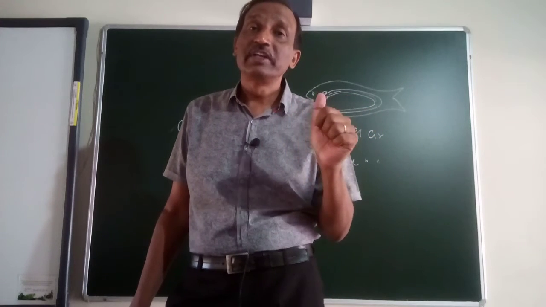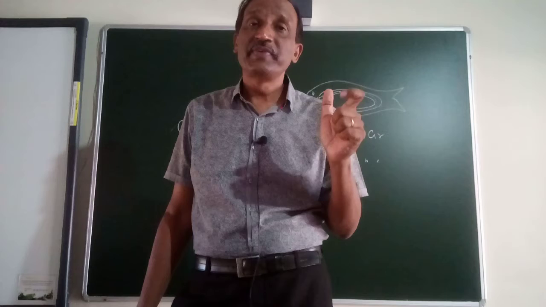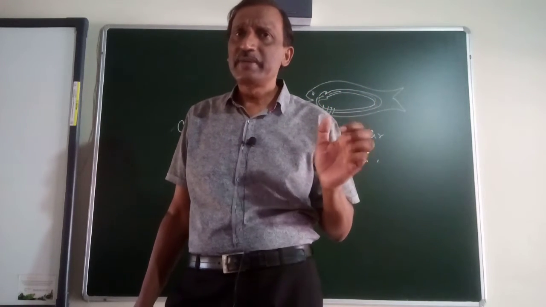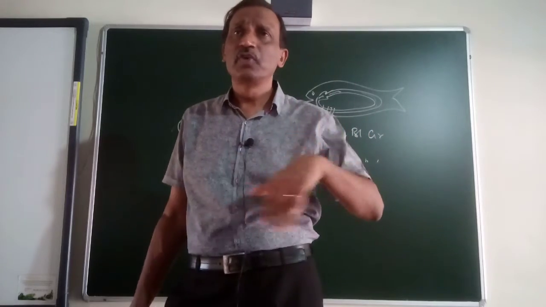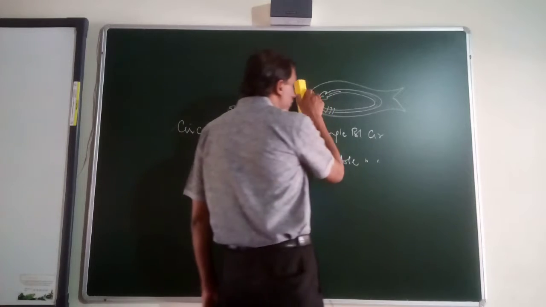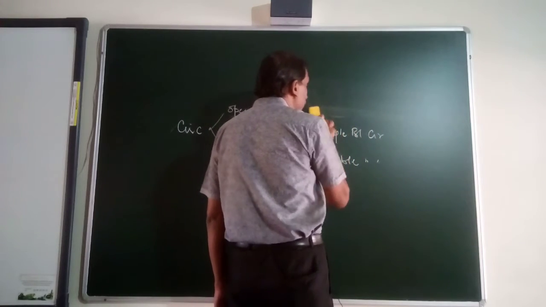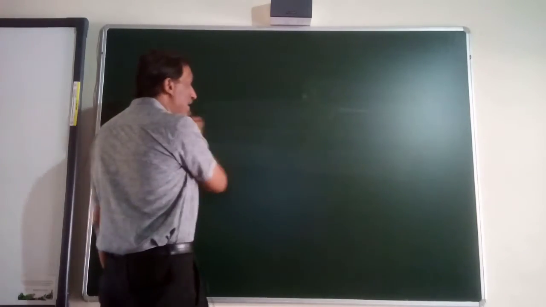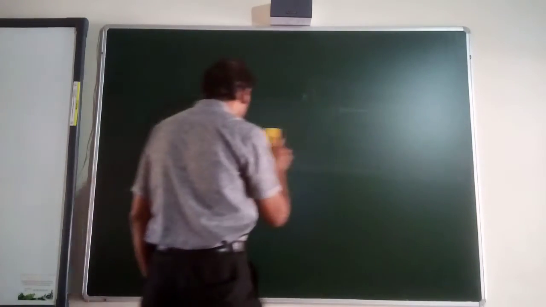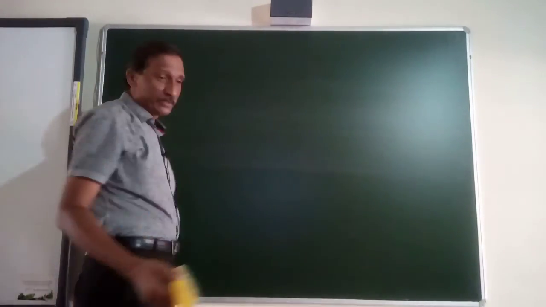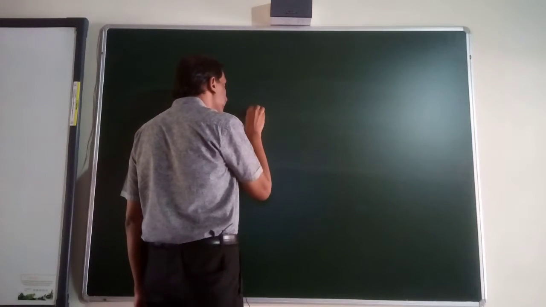There is no clear distinction between the arteries, veins and capillaries. Capillaries will be there. Such a type of system where the blood flows in a single circuit is called single blood circulation. But in double blood circulation, which we are going to study now, because human beings have double blood circulation, this is the position of the heart.